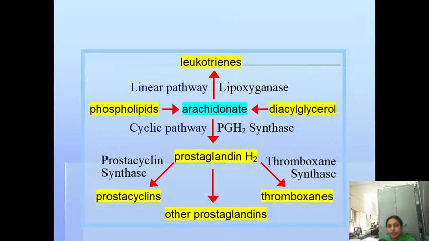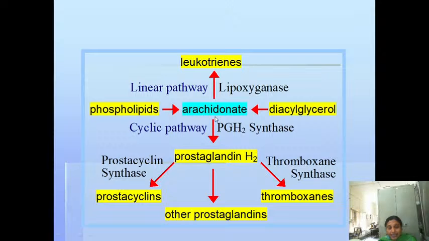So that means eicosanoids, prostaglandins and their related compounds are known as eicosanoids. What are the examples of the eicosanoids? Examples are leukotriene, prostaglandin, prostacyclin and thromboxanes. 1, 2, 3, 4. These 4 are the examples of eicosanoids. So these eicosanoids are derived from which compound? Arachidonic acid. Okay, this arachidonic acid is derived from fat, that is diacylglycerol, or from the phospholipids.